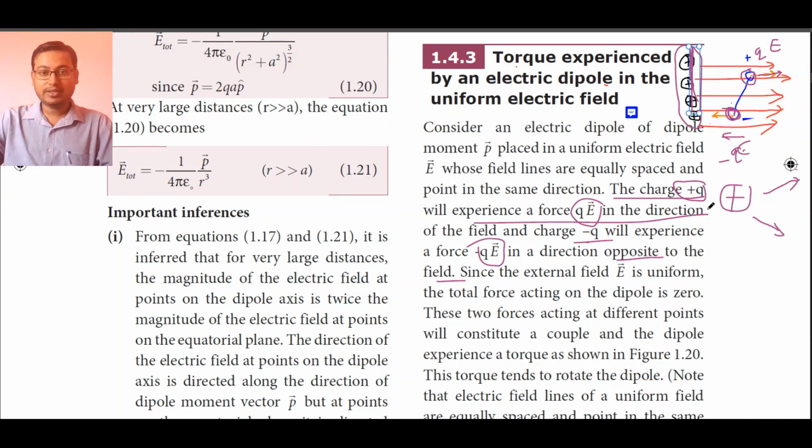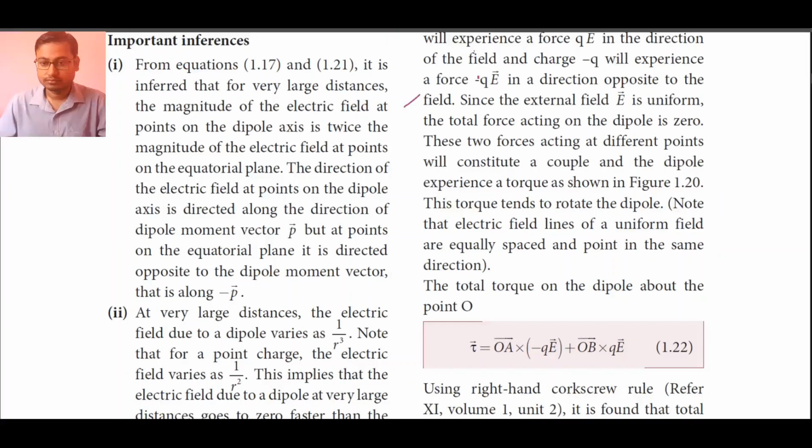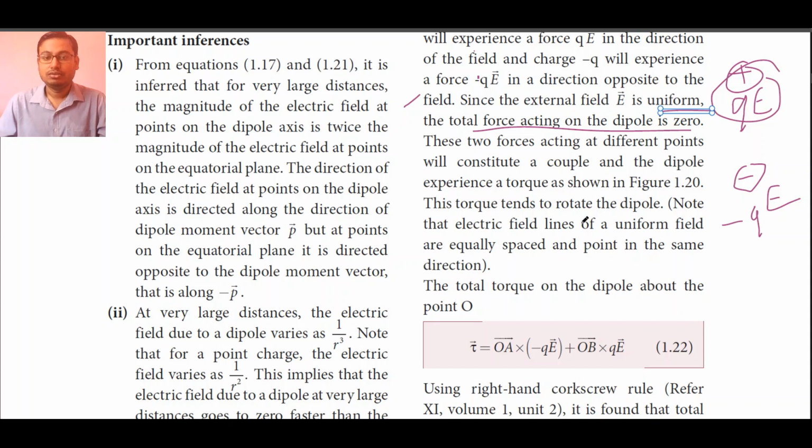Coming to the next topic. Since the external field E is uniform, as we have seen previously, the total force acting on the dipole is 0. On the positive charge the force acting is Q into E, and on the negative charge the force acting is minus Q into E. Because they are equal in magnitude and opposite in direction, the total force is 0.